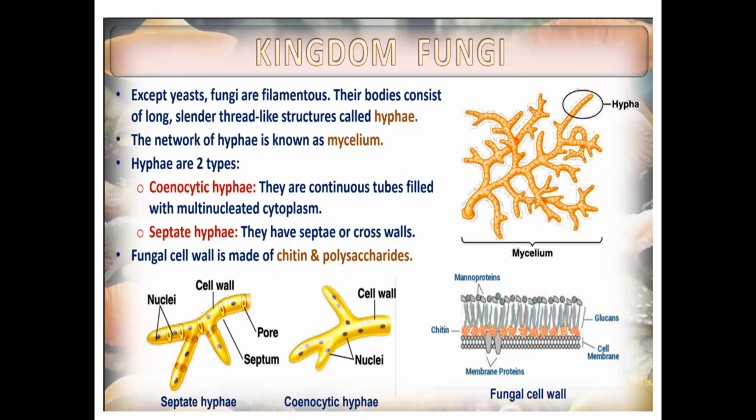There are two types of hyphae. Now, can you see the difference between the septate and the coenocytic hyphae? What is the difference? There is no septum. What is a septum? What is the difference from here? It's like a ball.